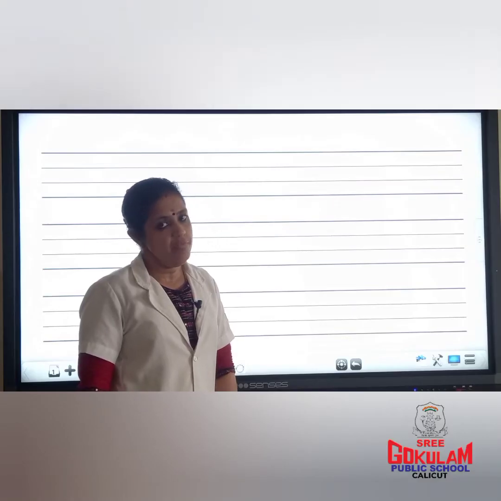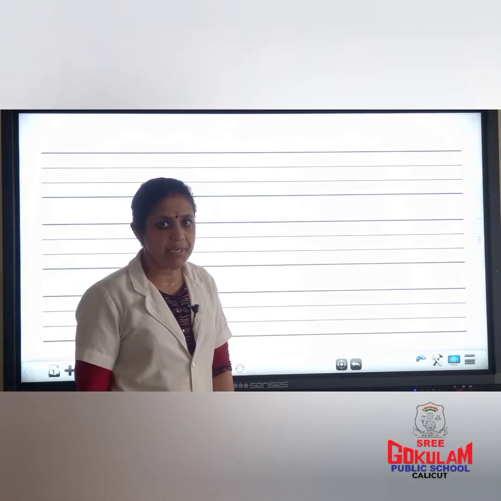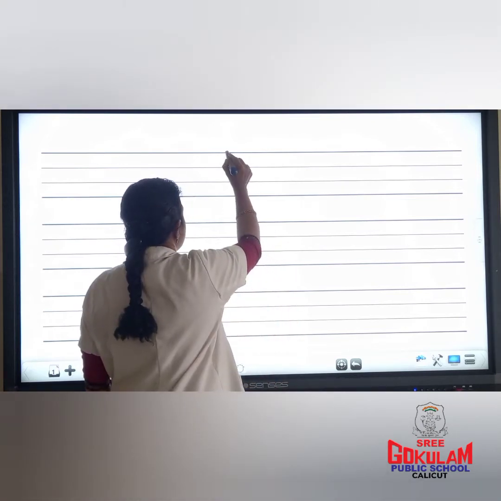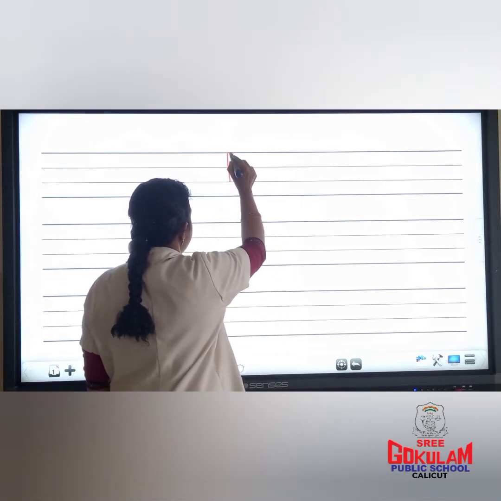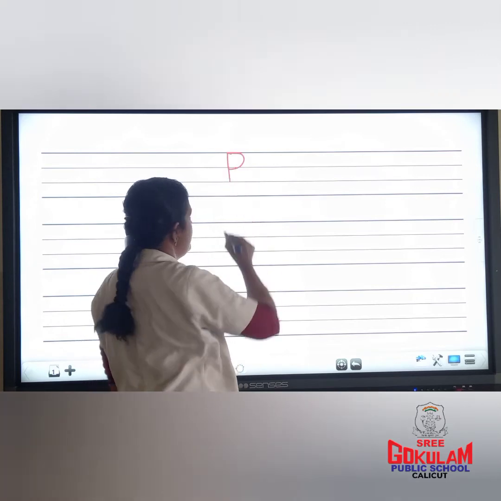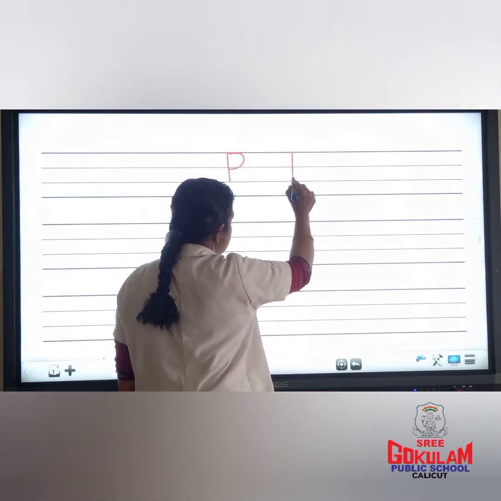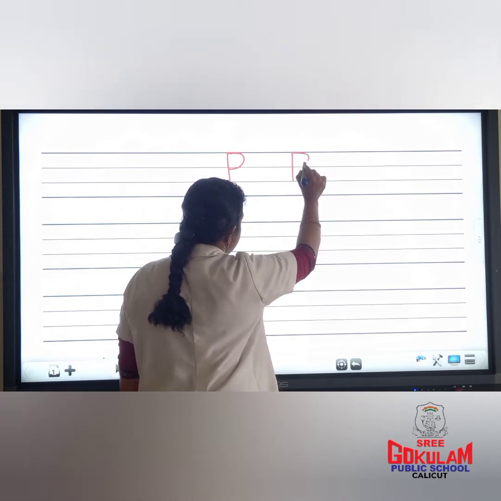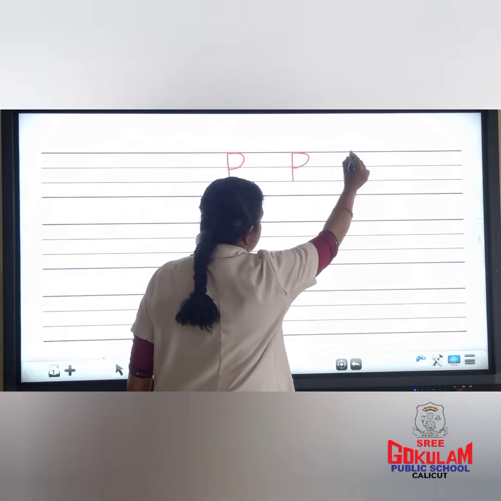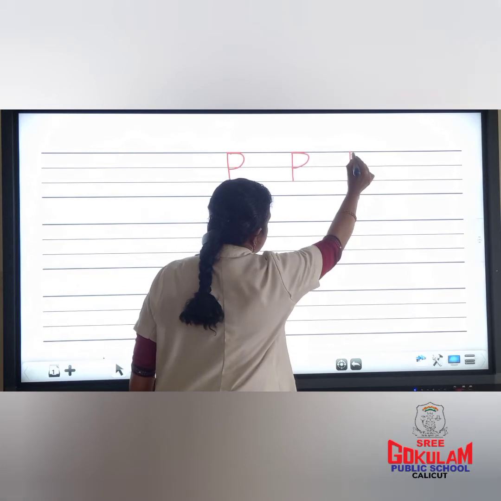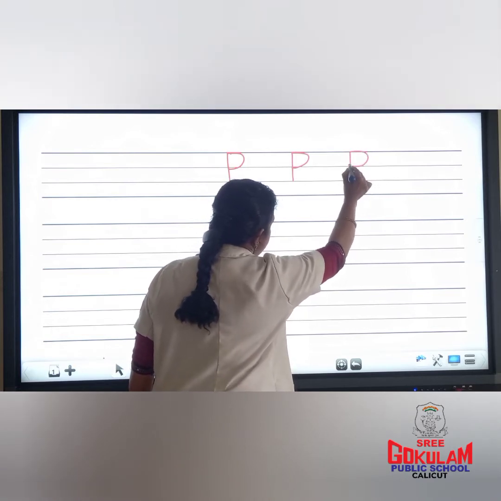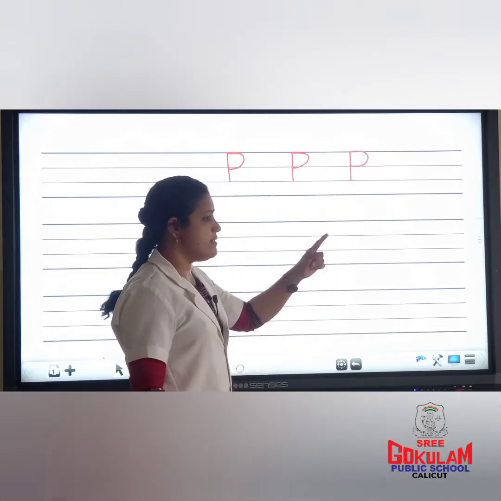Now we will learn how to write letter P. Standing line and curve. Capital letter P. Children, which letter is this?